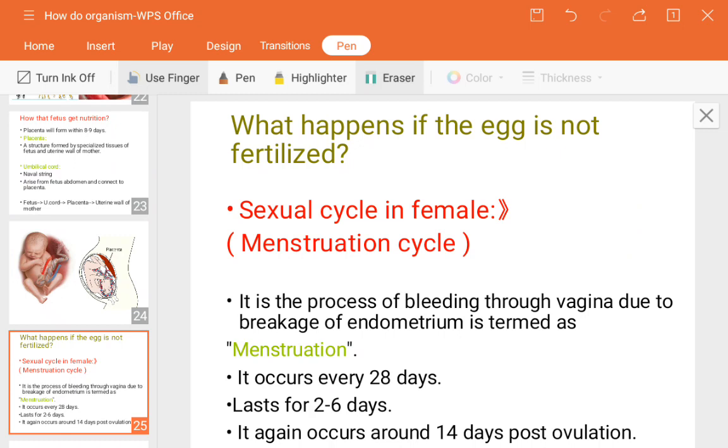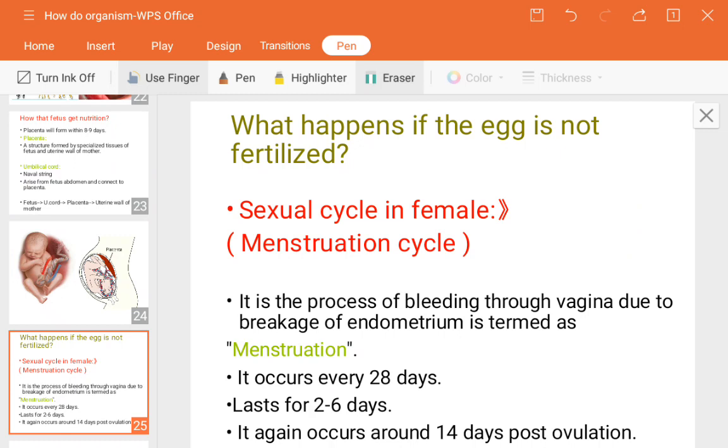See, an egg is released from the ovary in the form of an ovum, that will move towards the fallopian tube and it stays in the fallopian tube until a sperm can come and fuse with it.